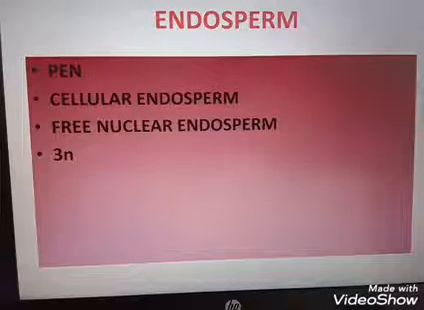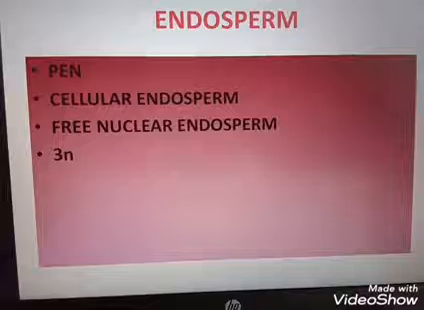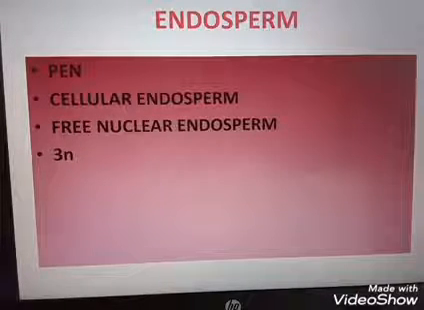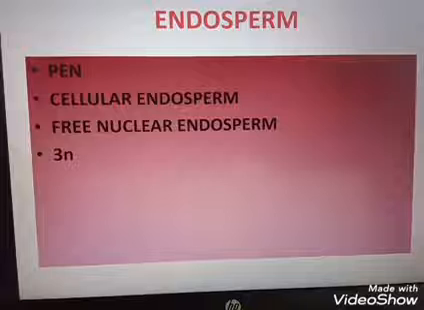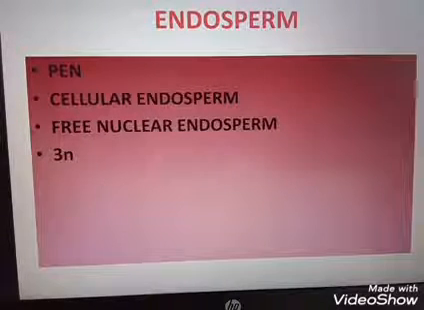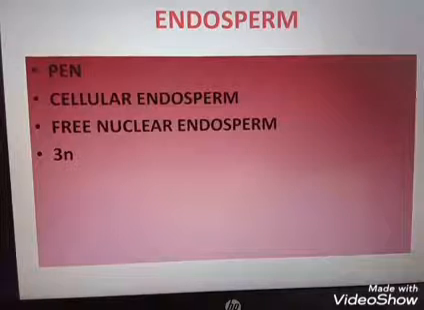PEN. What is PEN? PEN stands for. What is PEN? Last year we studied that. What is PEN? Okay. Perisperm, endonucleus. Then next is cellular endosperm. Next is free nuclear endosperm.